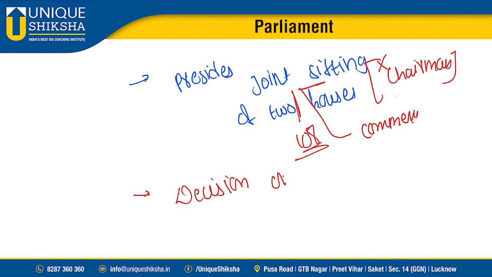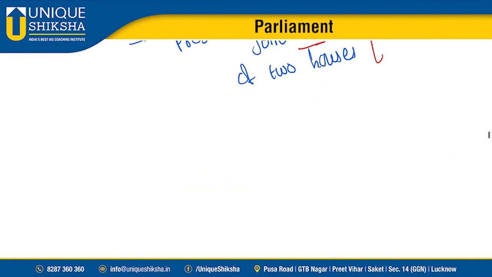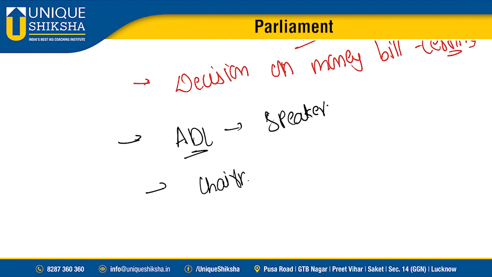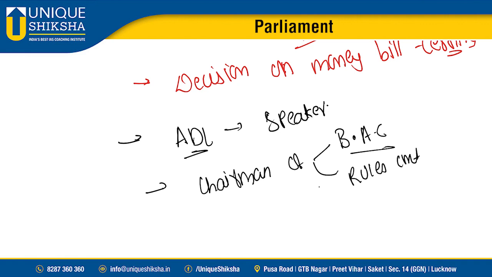Okay, and the other important thing is he takes the decision on money bill. Whether a bill is a money bill or not is certified by the speaker. Okay, and we discussed anti-defection law. The decision on disqualification under anti-defection law will be taken by the speaker. Okay, next he acts as the chairman of the business advisory committee, rules committee, and the general purpose committee.